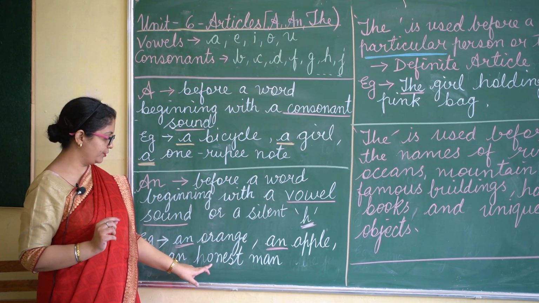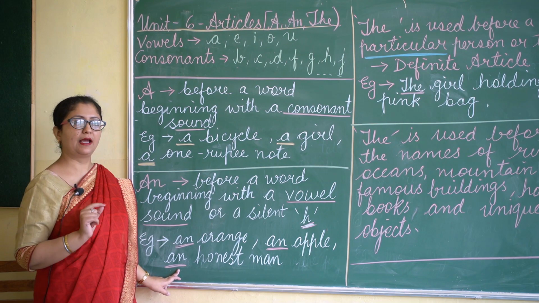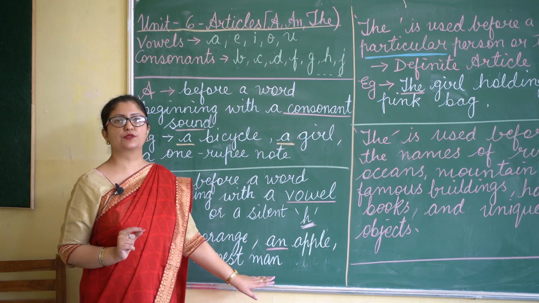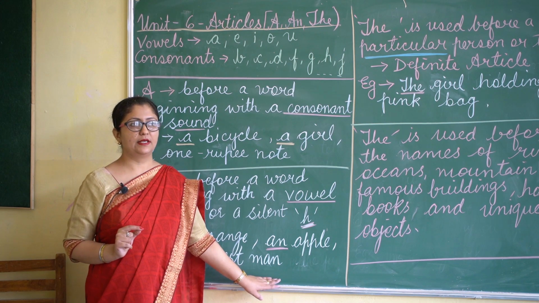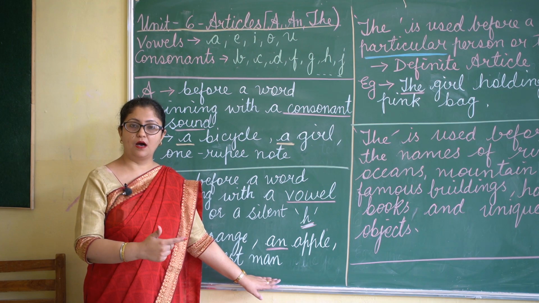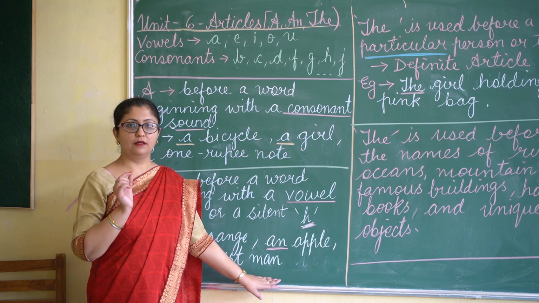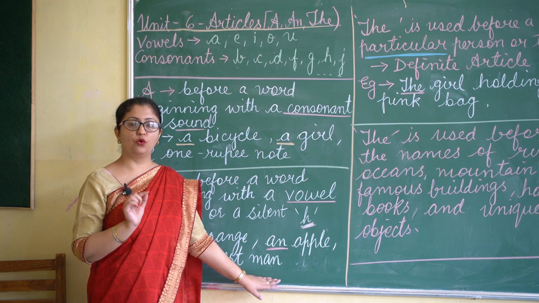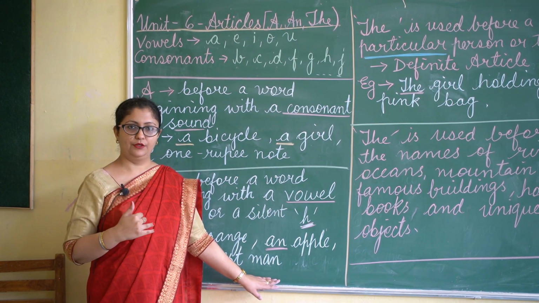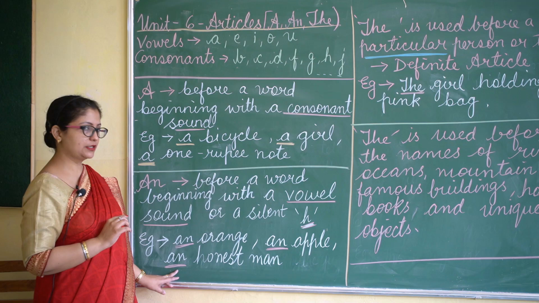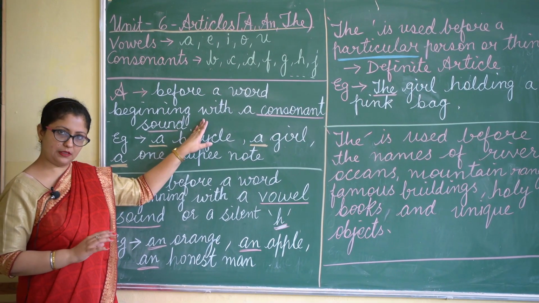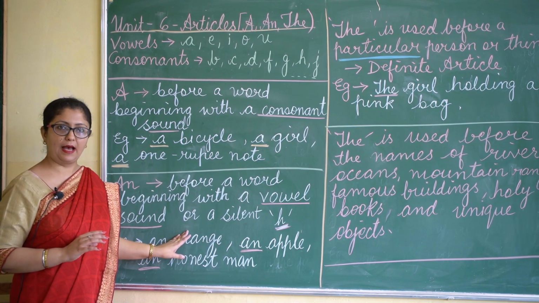And so before this we are putting an. So we always say an honest man. Or we can say, when we say like I am an hour late, an hour, H-O-U-R, okay, but the pronunciation is of R. So there also we will put an. Now this was how to use a, and this is how to use an.